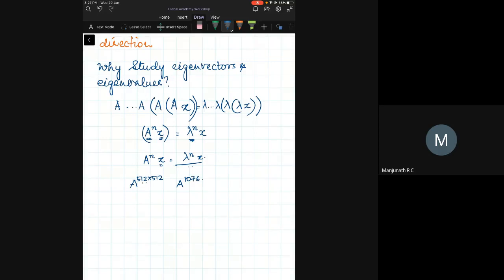With 512 cross 512 numbers, I have to keep multiplying and adding, and doing that 1076 times is really messy. It's not going to work. So instead, you transform the eigenvector. What you get is lambda power 1076 into x. What is lambda? Lambda is just a scalar.